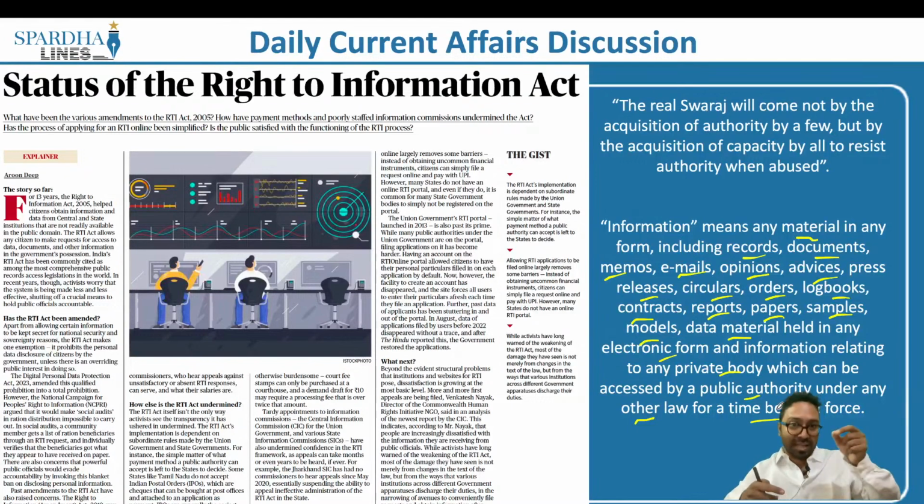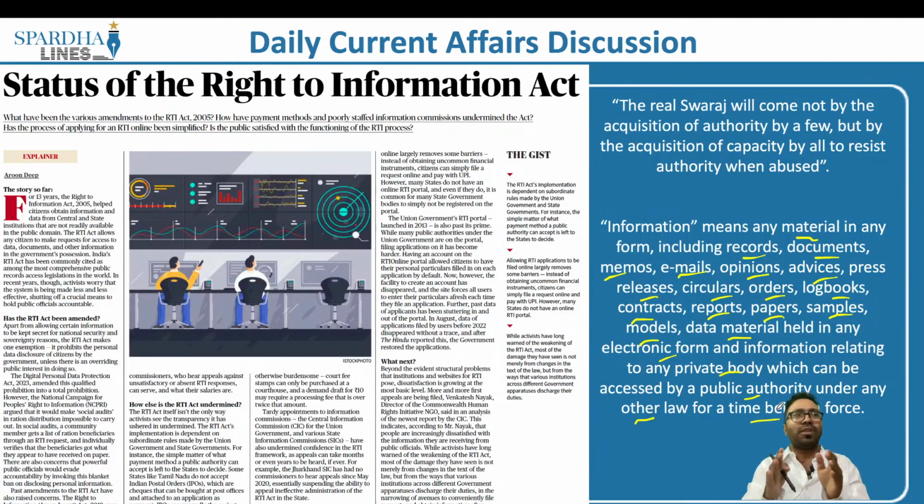So what is the right? The right is to know what the government is doing, where the money is being spent, what this rule is all about, what this circular is all about, what the law in place is, and questioning the government about its mode of operations. So the information includes all that we just read, and we are seeking information from the government so that there is transparency and accountability in the picture.